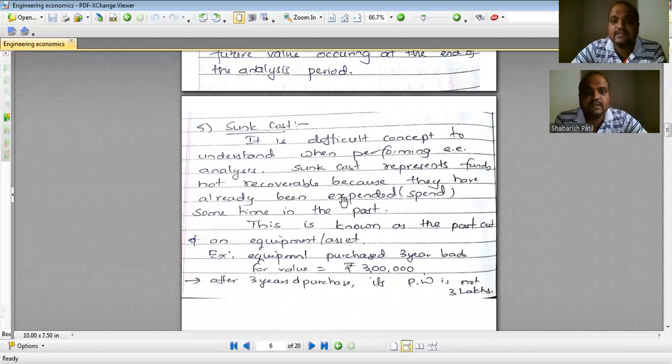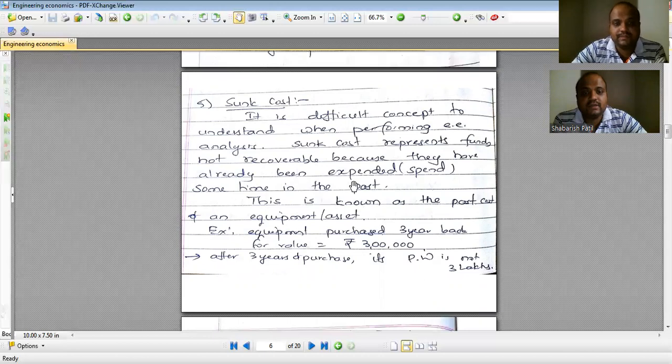Sunk cost. It is a very difficult concept to understand, but it represents funds not recoverable because they have already been expended or spent on that particular equipment in a given period of time. This is known as the past cost of an equipment or an asset. And remember, the present value is always going to be greater than the sunk cost.